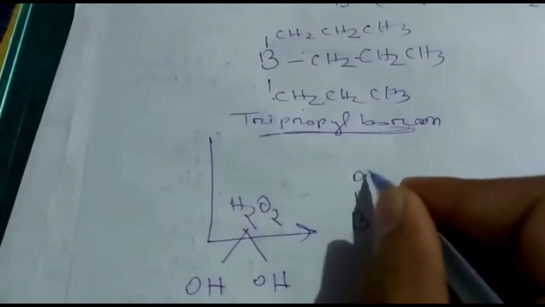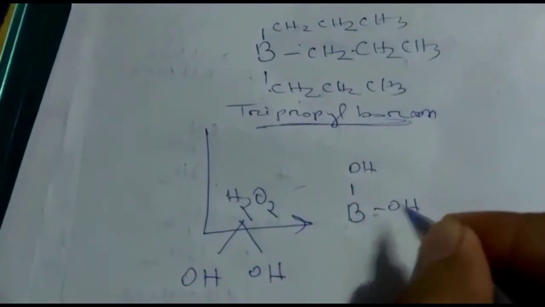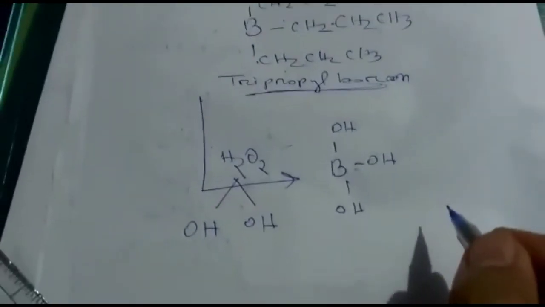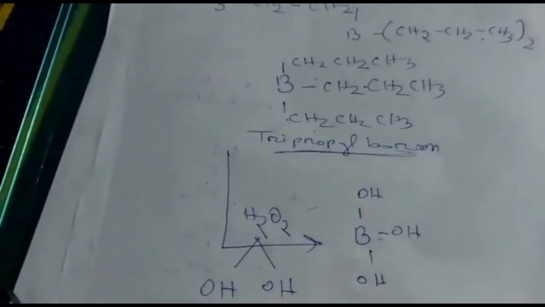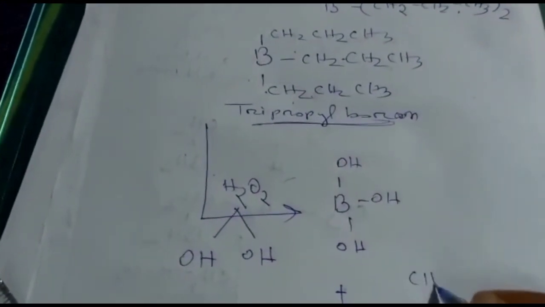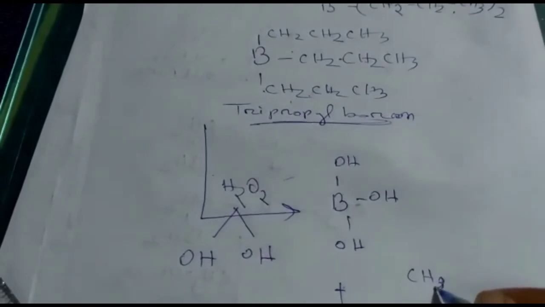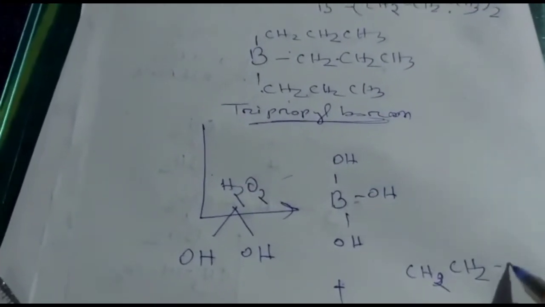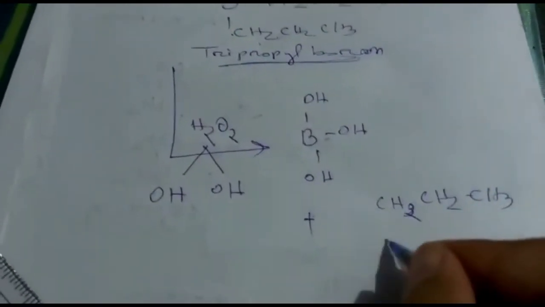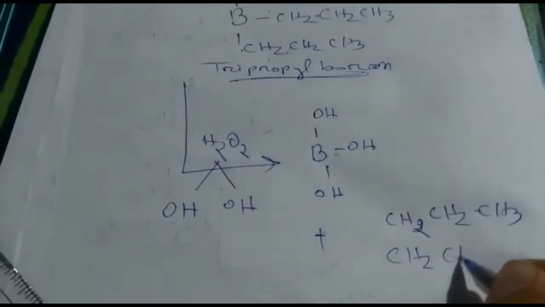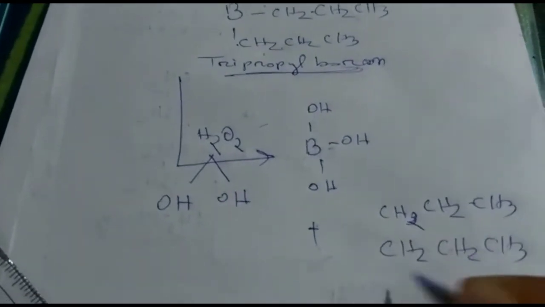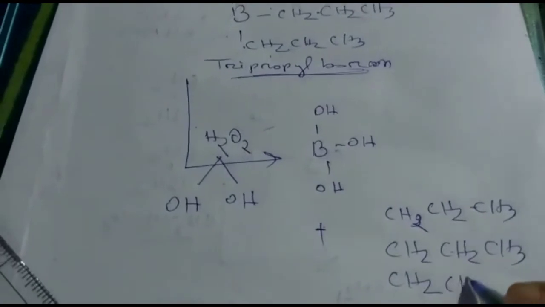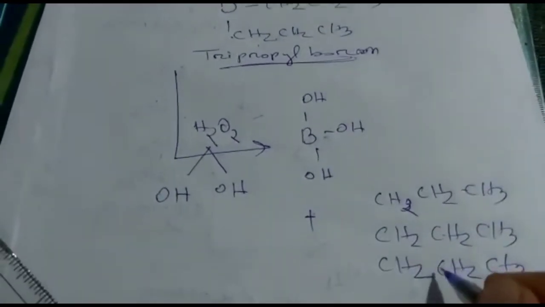In the boron, the OH will attach, so this will be the product, and in the rest part the OH will attach, so it is CH3 CH2 CH2 OH, here also CH2 CH2 CH3 with OH.